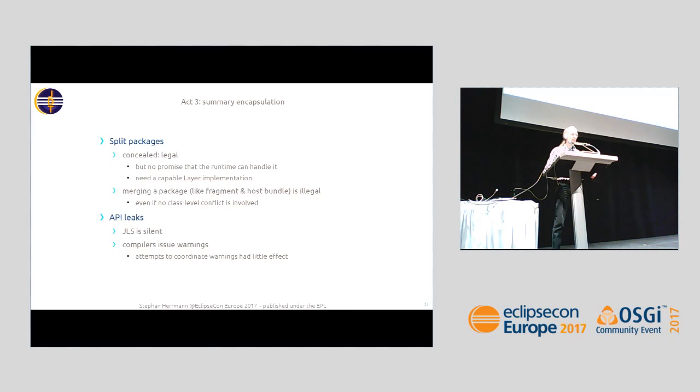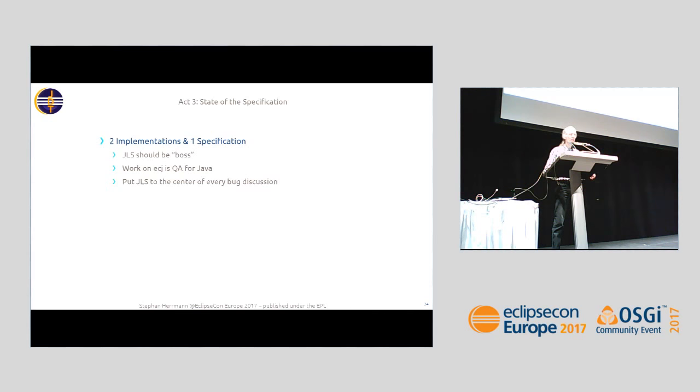Regarding API leaks, the Java language specification is totally silent. To tell the full story, compilers do issue warnings, but then compiler vendors should actually coordinate and provide the same warnings. And my efforts trying to coordinate this with Oracle have so far not had much success.